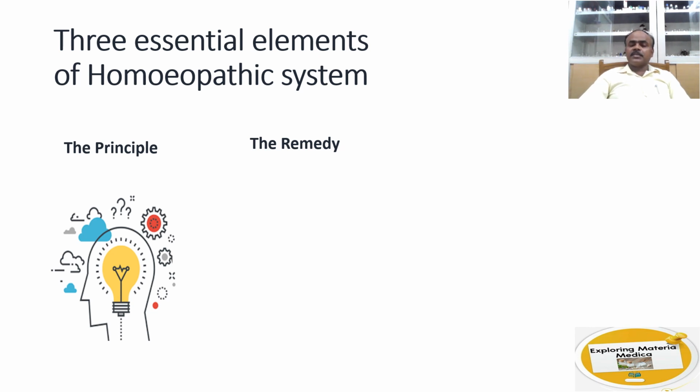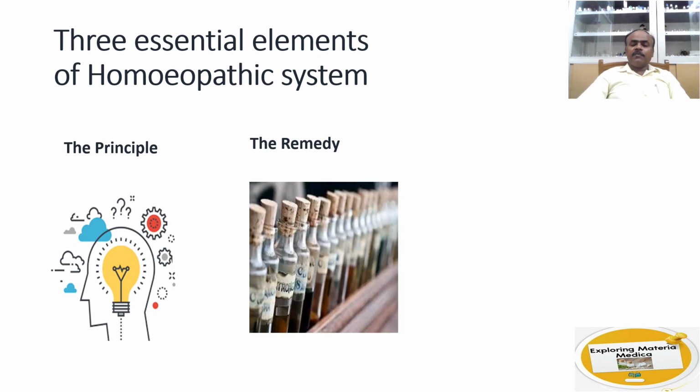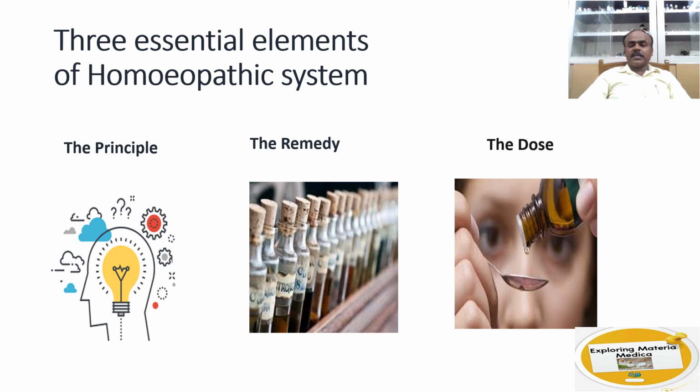Next in the series is the remedy. The remedies of homeopathy have to be applied in accordance with the principle of homeopathy. Remedy selection is one aspect. After the remedy selection, the third thing that is very, very important is the dosage. So how to prescribe homeopathic medicine? What is the potency that has to be given, and when should we do the repetition? If we take these three essential elements, the principle, the remedy, and the dose, each one is equally important.